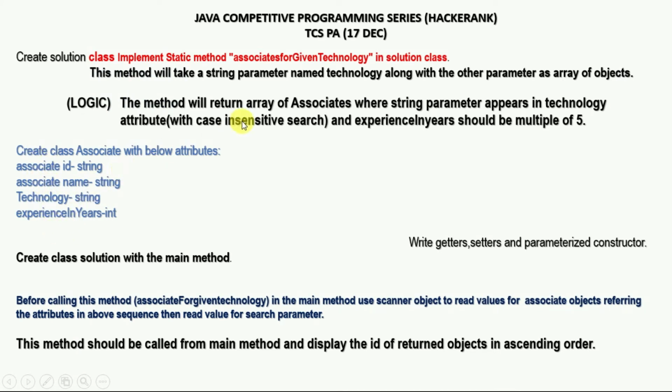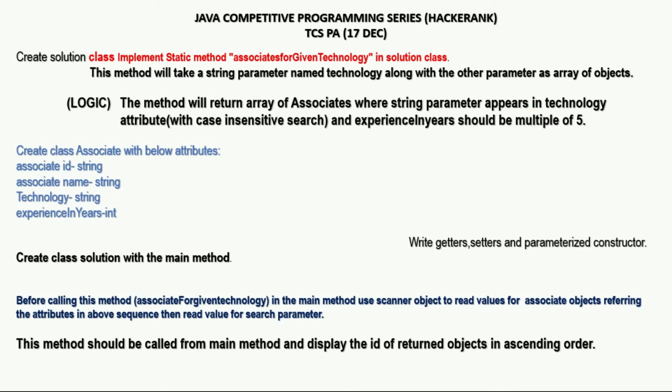The logic says return that array of associate records, where the condition part is very important. The condition says the string parameter technology appears in the technology attribute with case insensitive search. So you don't need to write case sensitivity conditional logic. This condition must match, and the next condition is the experience in year attribute should be a multiple of 5.